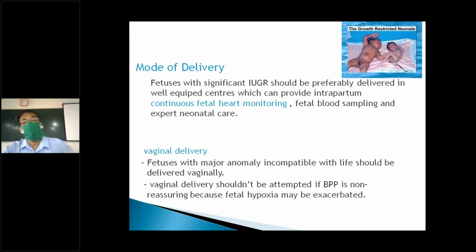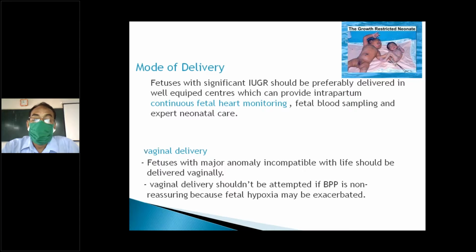Then the mode of delivery. Which route we should choose, we have to decide. The decision has to be taken according to the baby's condition, mostly whether asphyxiated or not. Preferably delivery is provided intrapartum with monitoring. If it is a symmetrical baby, mostly with normal condition, they can be allowed vaginal delivery.